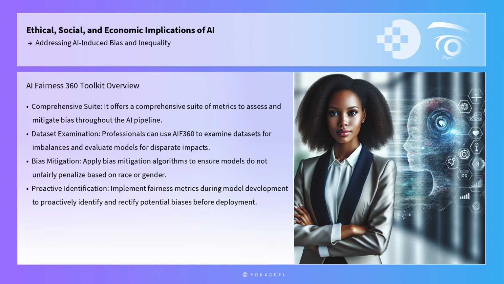For instance, a lending institution could use AIF360 to ensure its credit scoring model does not unfairly penalize applicants based on race or gender. By implementing fairness metrics during model development, organizations can proactively identify potential biases and rectify them before deployment.